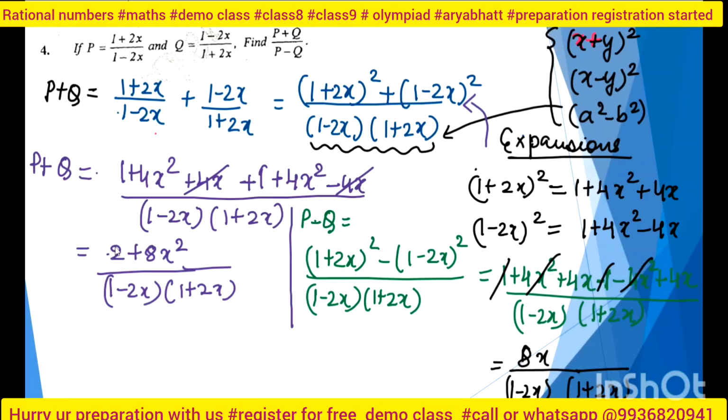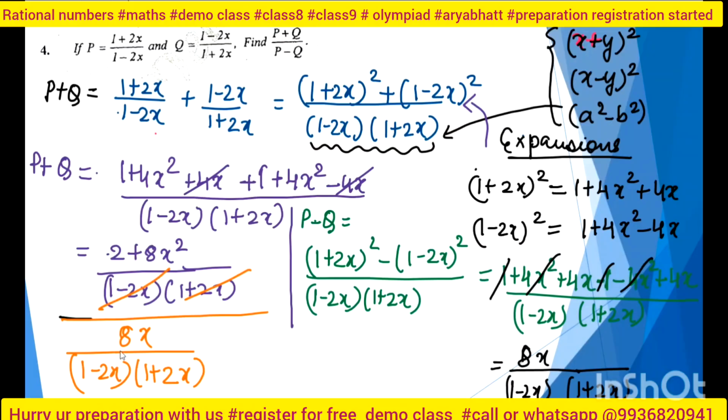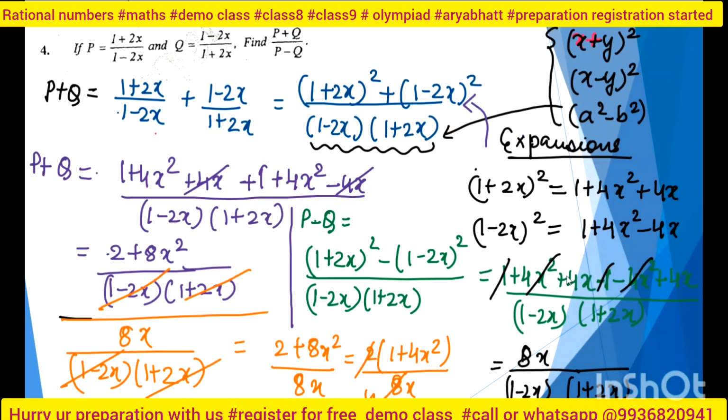I will take this quantity and divide by this quantity: 8x upon 1 minus 2x and 1 plus 2x. For this reason only I am not resolving my identity over here, because it totally cancels out. So I get only this thing, 2 plus 8x square divided by 8x. Now I can take common 2, so it will be 1 plus 4x square divided by 4x.